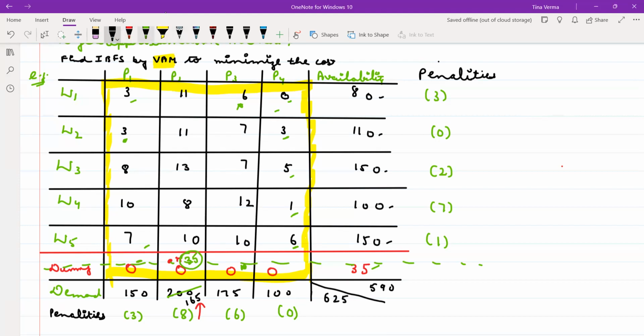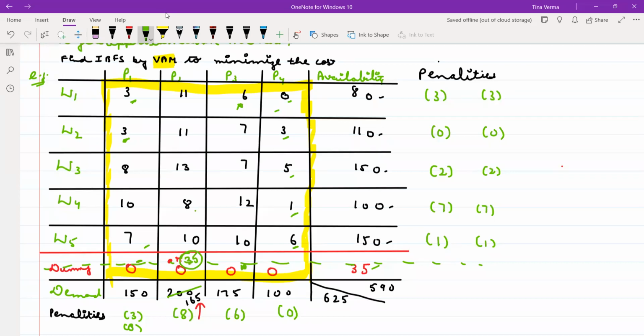Now you have to again calculate the fresh penalties. Here there will be no difference because you have not cut the column. Here it is 1, but now the penalties in the column will change. Now what is the minimum element in the column? You have deleted this 0. Is it clear? You have cut the row, so now you will not consider that 0, right? So what is the minimum element? 3 and the next highest element is 3. So the penalty is 0.